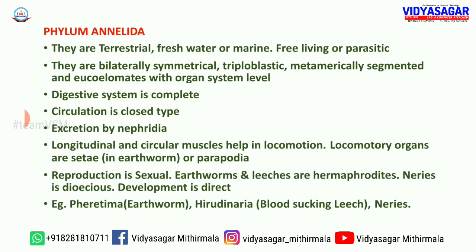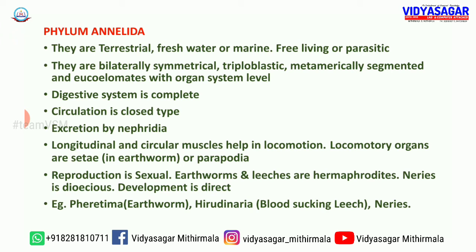Among the lower animals, only the Annelida members show the closed type of circulation. Then what about its excretion? Excretion is done by nephridia. Nephridia are the excretory organs of Annelida. This is also a critical character of phylum Annelida.